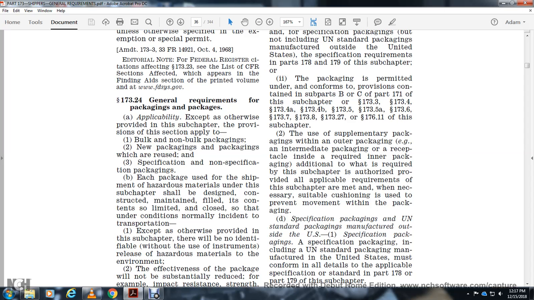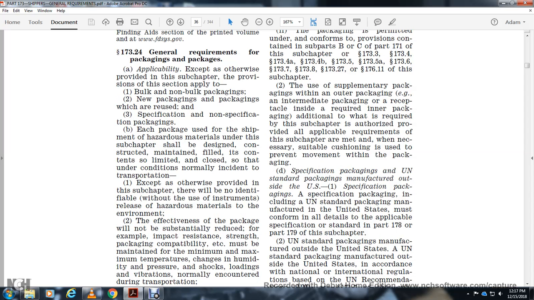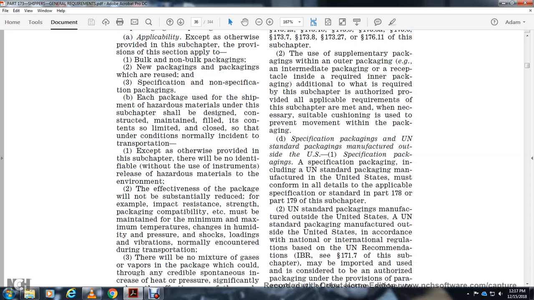173.24, general requirements for packaging. Unless otherwise provided in the subchapter, the provisions of that section apply to bulk and non-bulk packaging, new packaging, and packaging which is reused, specification and non-specification. Packaging used for shipment of hazardous material under the subchapter shall be designed, constructed, maintained, filled, and closed so that its contents are limited to those of the code under normal conditions incident to transportation. Except as otherwise provided in the subchapter, there will be no identifiable release of hazardous material to the environment.